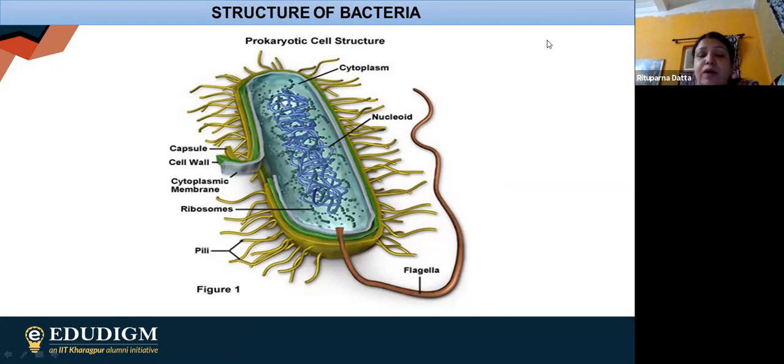And other than this, one of the most important things present in bacteria is plasmid, which is actually not shown over here. So what is plasmid? Plasmid is just looking like this, or I should draw it over here. It is just looking like this.